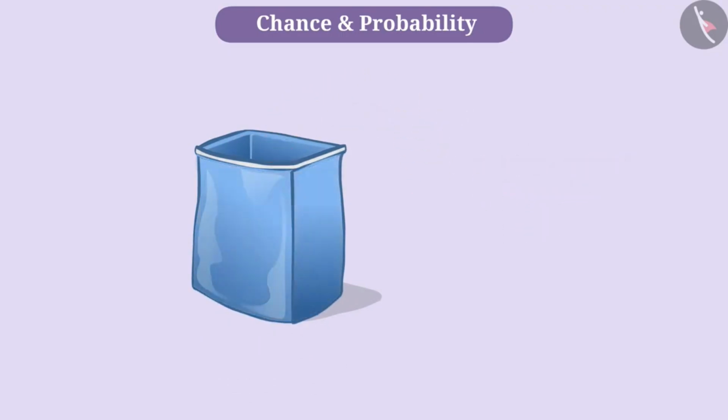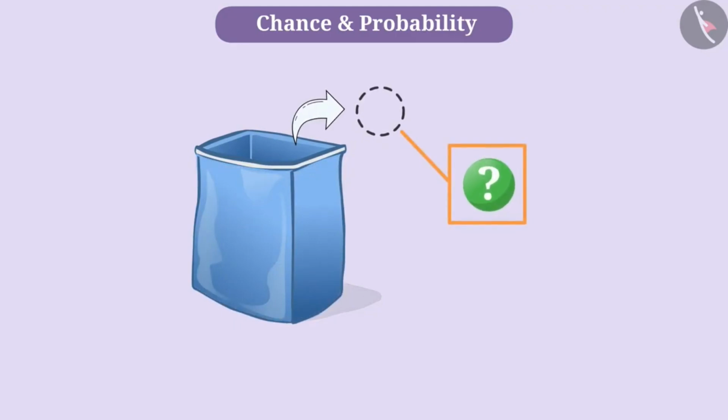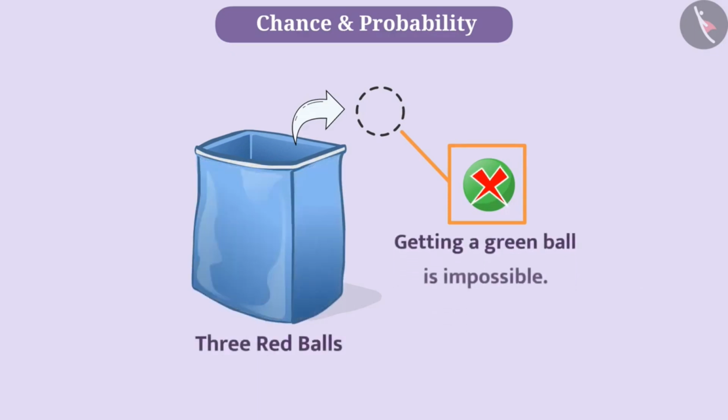Is it also certain that if we draw out one ball from 3 red balls without seeing it, it can be a green ball? Think. Definitely, your answer will be no, because taking a ball without seeing from 3 red balls and getting a green ball is impossible.